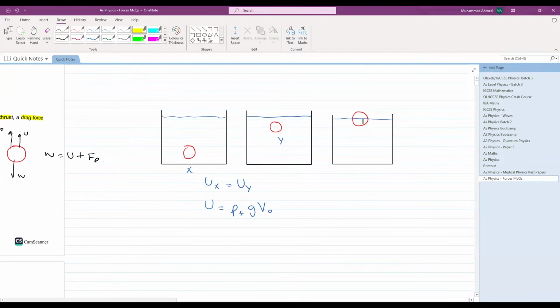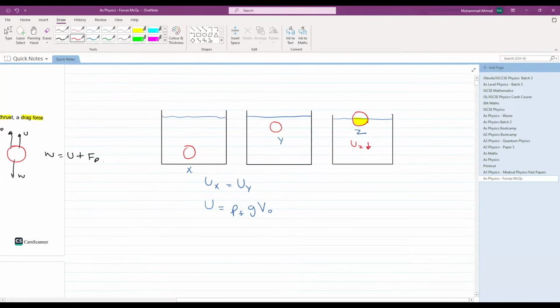Can you see only half the volume of the ball is immersed in water? Let's say this is position Z. Here the upthrust will be less. The upthrust at Z will be less.